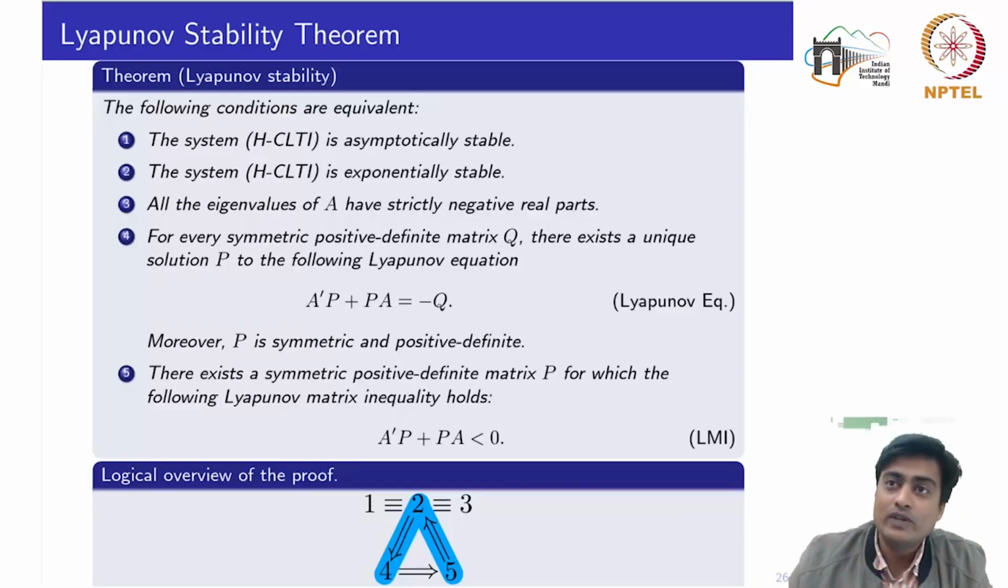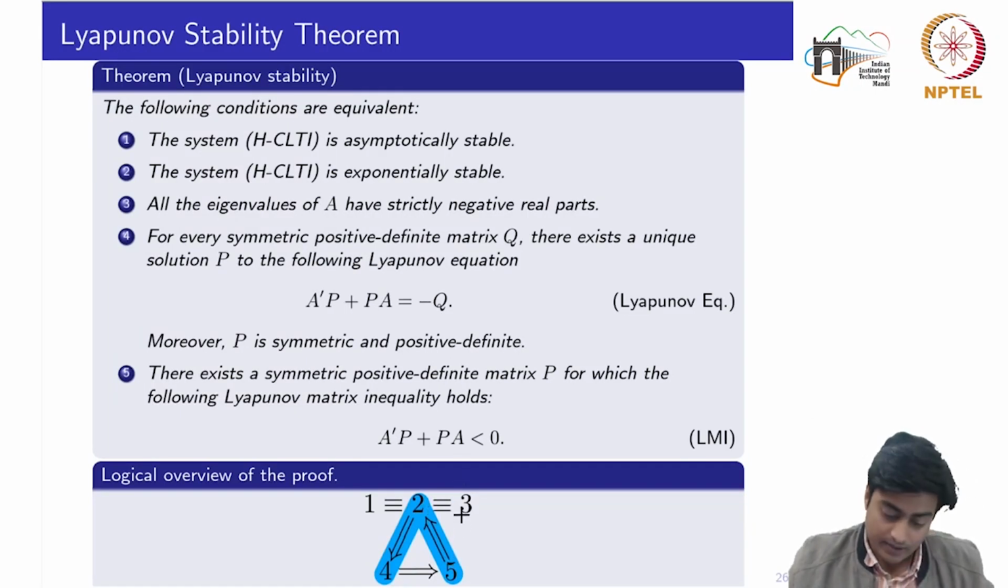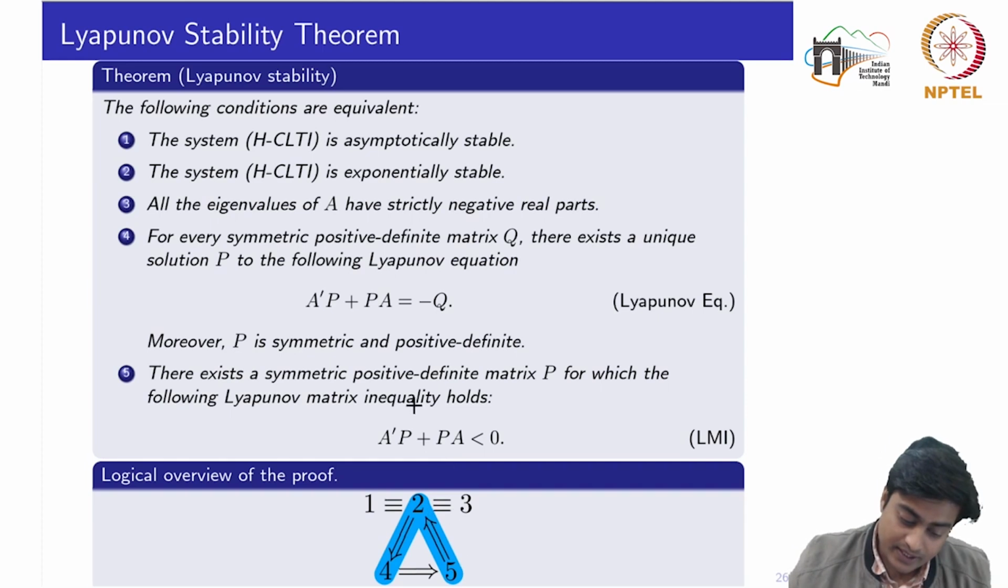Okay, so now we will see the other implication, that is 5 implies 2. The statement of 5 reads that we are already provided with the information that there exists a matrix P, which is symmetric and positive definite, satisfying this equation. Now what we need to prove is that having P satisfying this equation implies that the system is asymptotically stable or exponentially stable. Okay, so let's see.